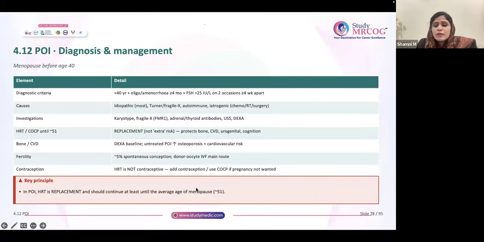See, HRT, if you are not giving continuous combined OCP, if you're giving the normal HRT, it is not a contraception, okay? HRT is given in low dose. It is never a contraception. If you're giving COCP, it is fine. It is a replacement as well as a contraception. But HRT is just a replacement. It is not a contraception. So if she doesn't want pregnancy, add contraception along with HRT. So you have to continue till the age of menopause. That is the key point.